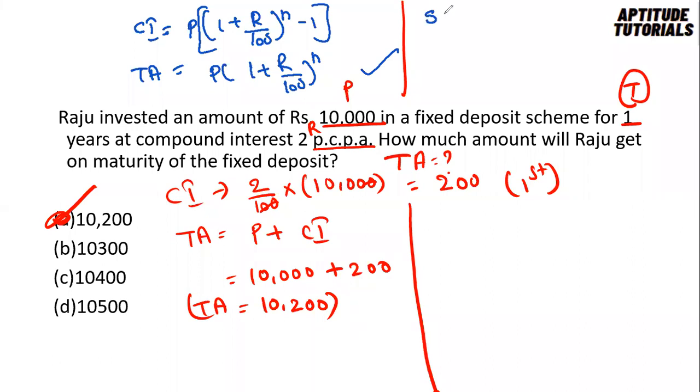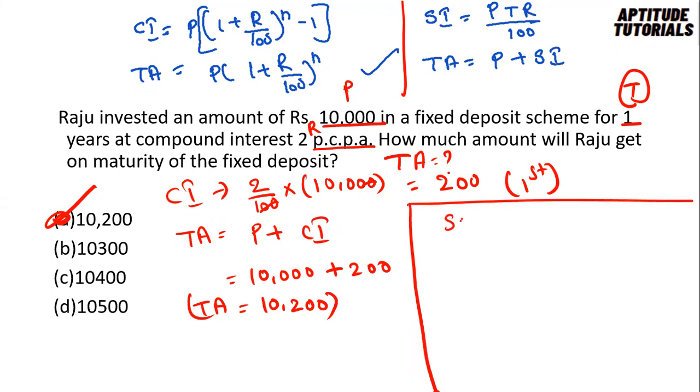What are the formulas we have in simple interest? Simple interest is equal to PTR by 100. And what is the total amount formula? Total amount equals principal plus simple interest. So let's check here. Simple interest: principal is 10,000 rupees, time period is 1 year, rate of interest is 2% divided by 100.